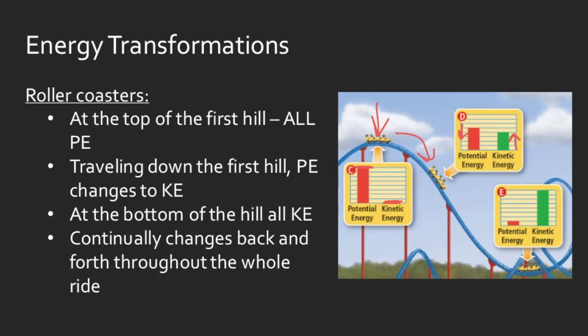Okay, and then as we get to the bottom of the hill, you can see that our potential energy is down and our kinetic energy is now at its maximum point. It's increased all the way up. So that's the bar chart representation there, and you can just see that it shows you the transformation. So they continually change back and forth throughout the whole ride. You're never going to lose any energy. Your total should always stay the same.